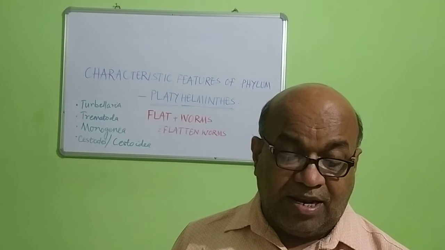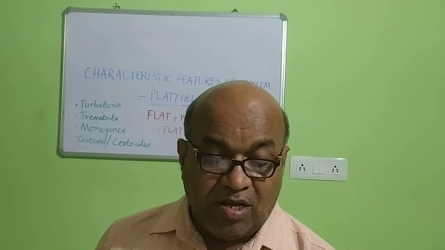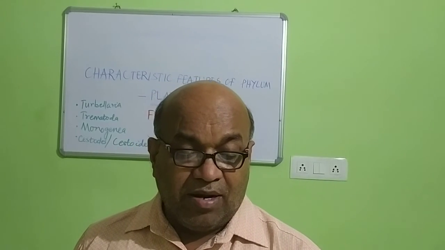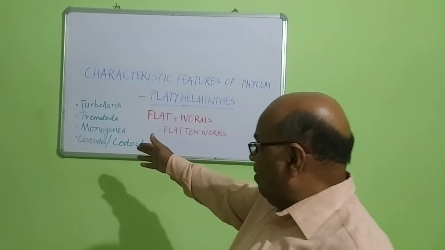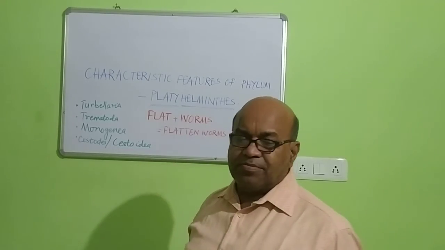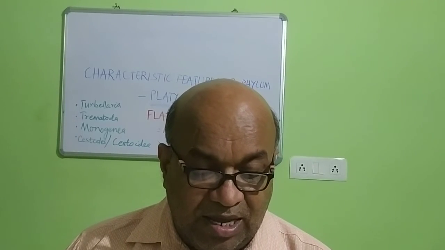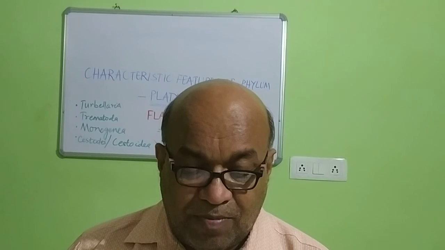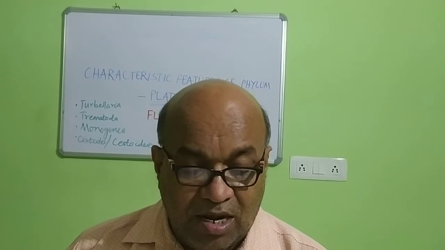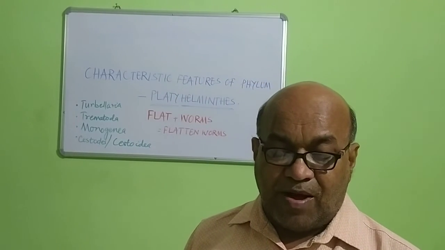The life cycle is complicated and involves one or more hosts. Flatworms are either free-living, as in Turbellarians, or internal or external parasites, as in the other three classes mentioned below: Trematoda, Monogenea and Cestoidea. Among them you find some parasites, which may be internal or external. Only the Turbellarians are all free-living organisms, and they do not perform a parasitic mode of life.